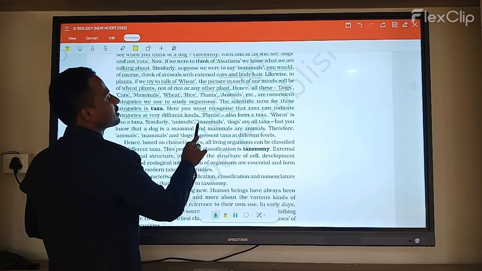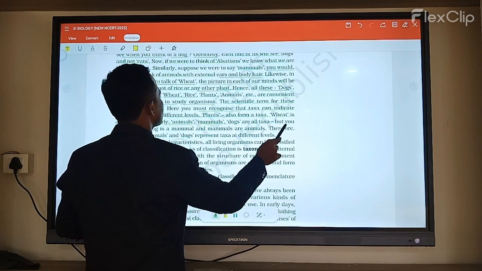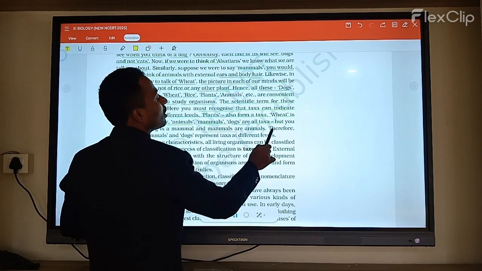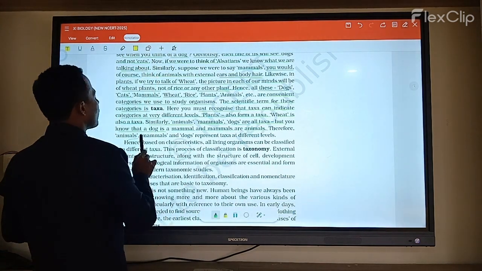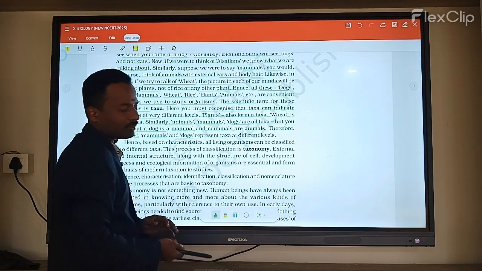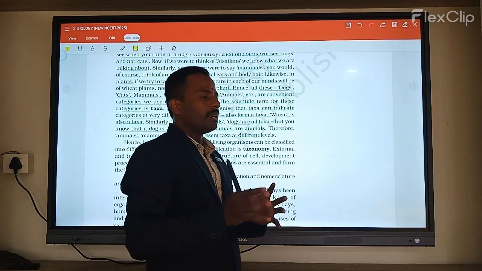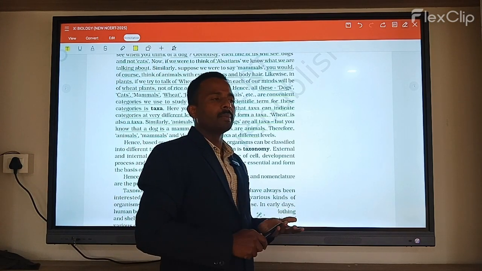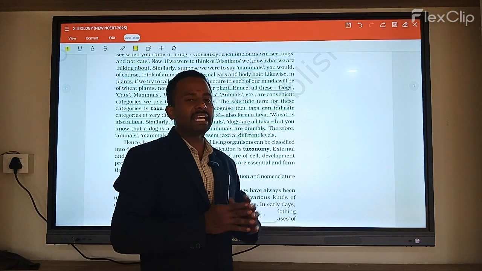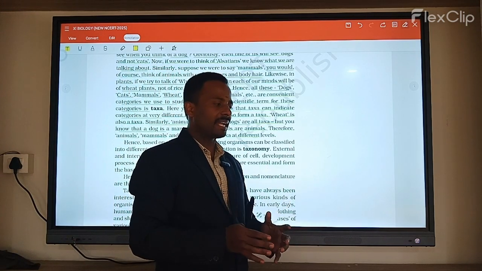Similarly, animals, mammalians and dogs are all taxa. But note that dogs are mammalians, and mammalians are animals. Therefore, animals, mammalians and dogs are respectively different taxa levels. So the different taxa like cats, animals, dogs, wheat and rice are completely different taxa, but different taxa show different taxonomic levels.